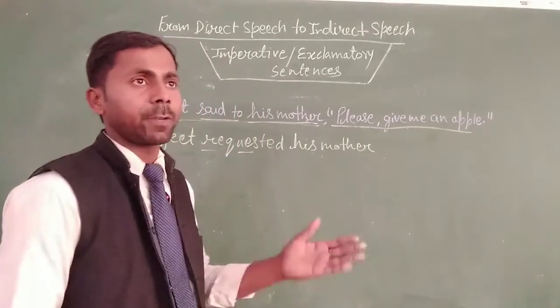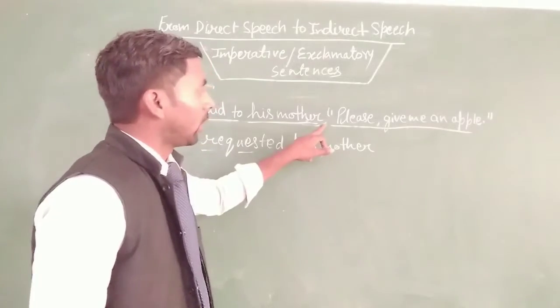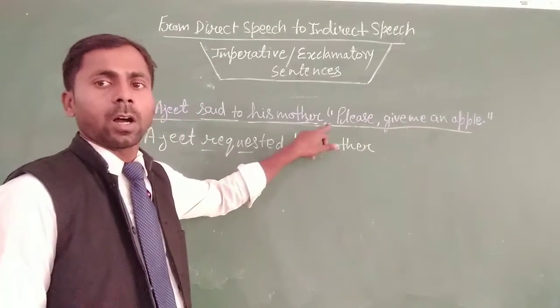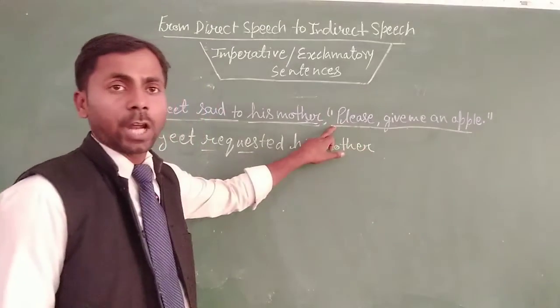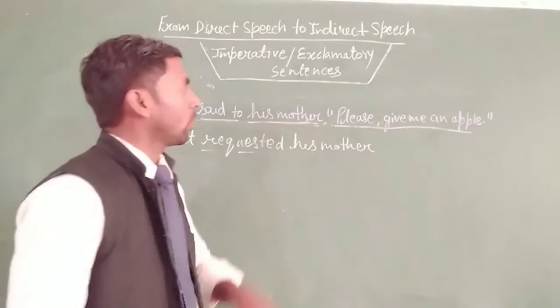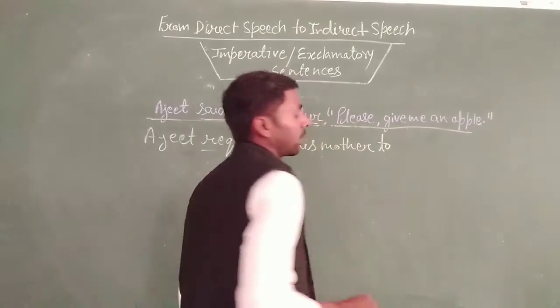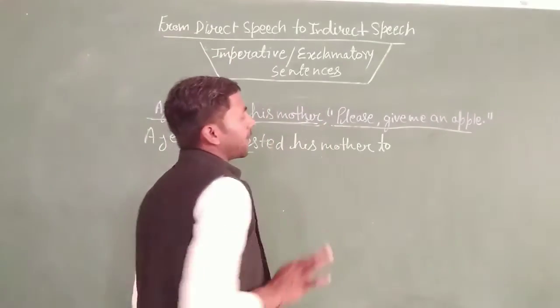In interrogative and statement sentences, you have to use the conjunction that, or if, whether, or the interrogative word. But here you cannot use this type of word. So we will use the word to in place of the comma and inverted comma.